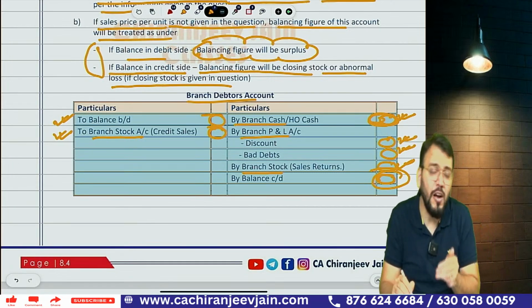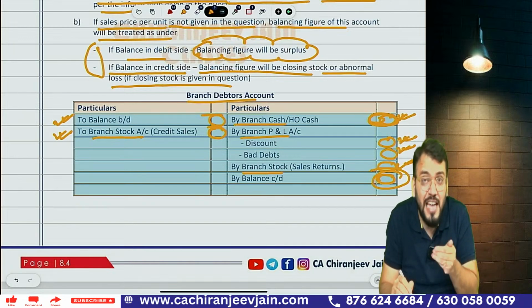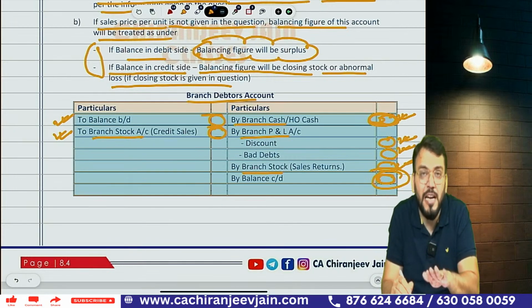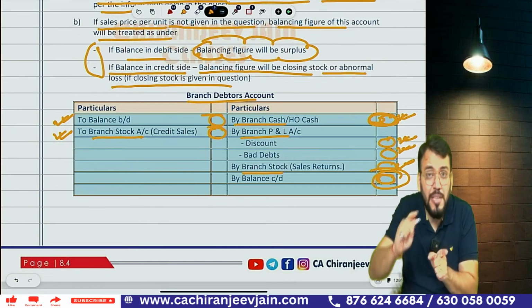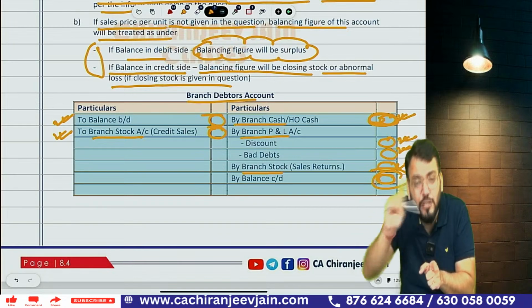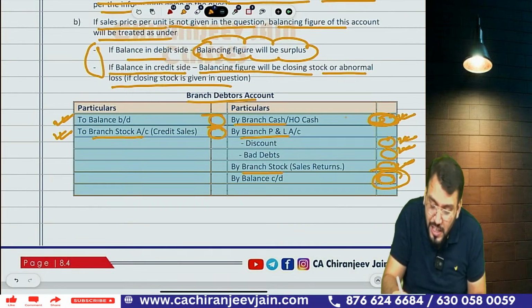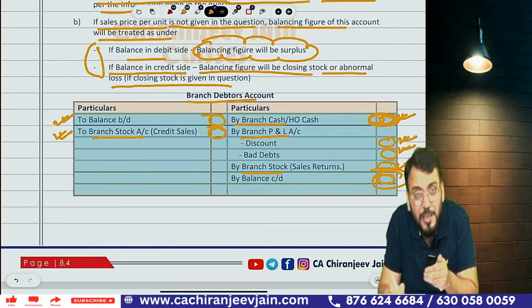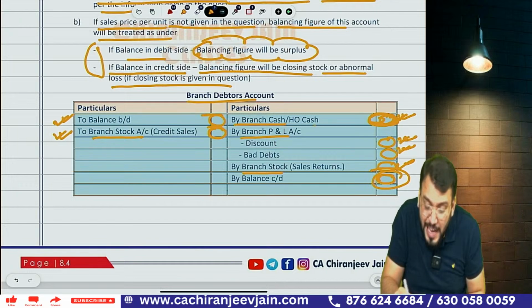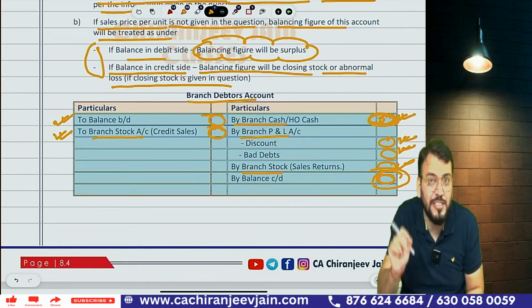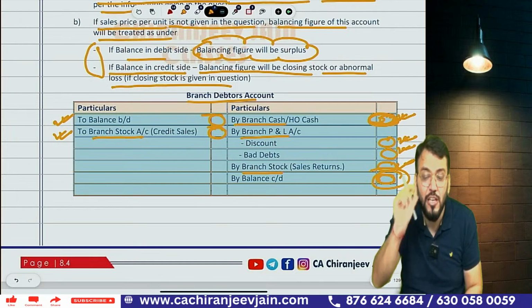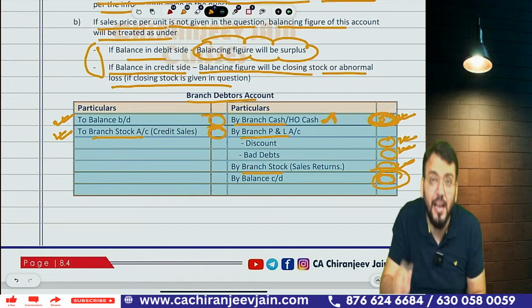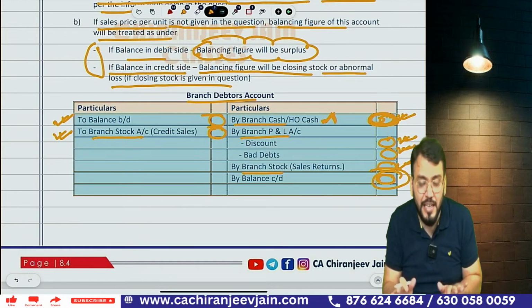Understood? Sometimes the question says that the branch has directly transferred the collection from debtors to HO. If they have remitted the entire amount directly to HO, then we will not do the journal entry with branch cash account. Then we will directly say that it will be transferred to HO. Then your journal entry will be HO cash account, meaning head office cash account, because head office cash will increase. So head office cash account debit to branch debtor. That will depend upon the information given in the question. Understood? Branch debtor account is clear.